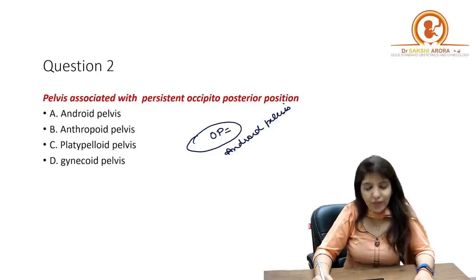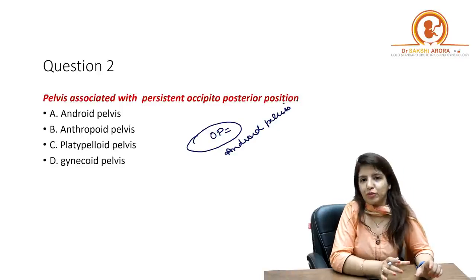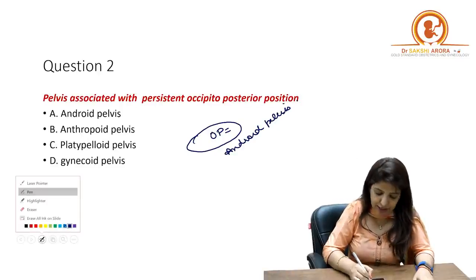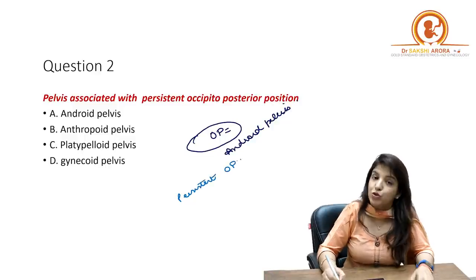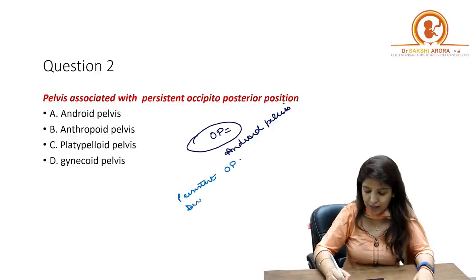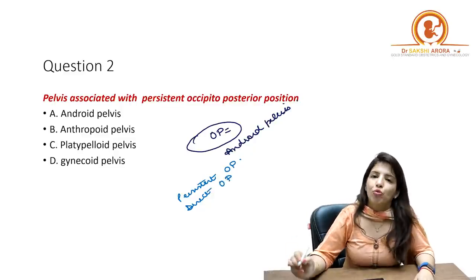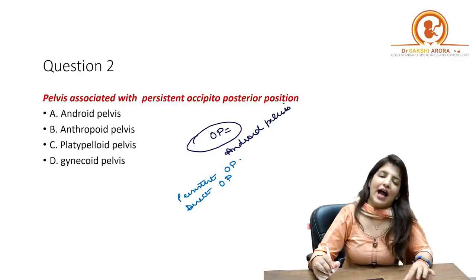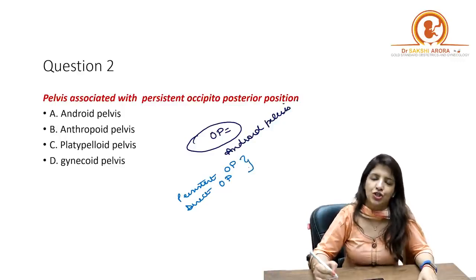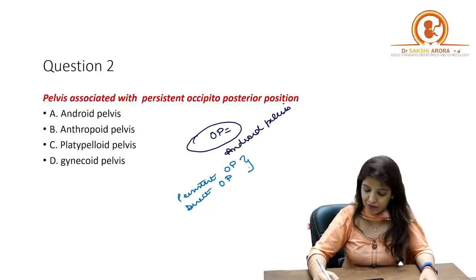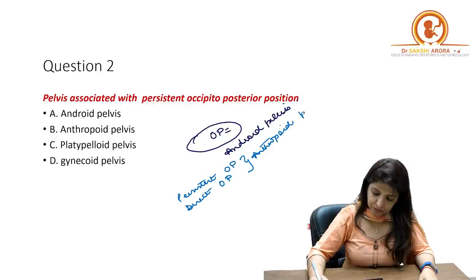But on the other hand, if there is a prefix attached to occipito-posterior position, for example persistent occipito-posterior position, or direct occipito-posterior position, the moment these two words are added in front of occipito-posterior position, your answer changes from android pelvis to anthropoid pelvis.